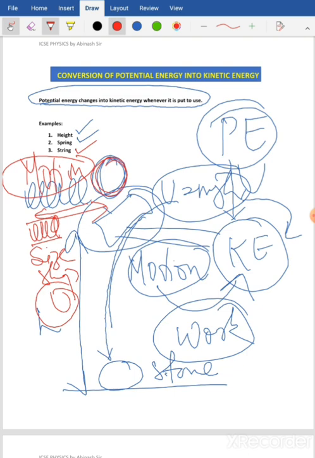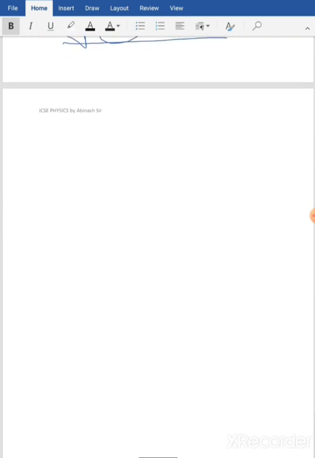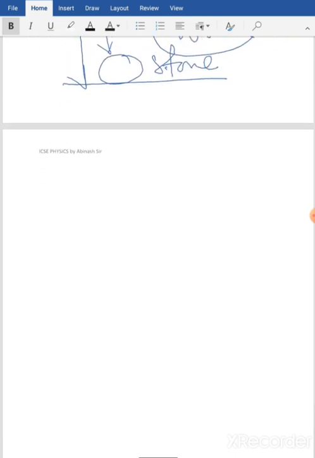Similarly, a string also. When you come across this word string, let me take the example of a bow. Here I have a bow. This is the string of the bow, dhanu.